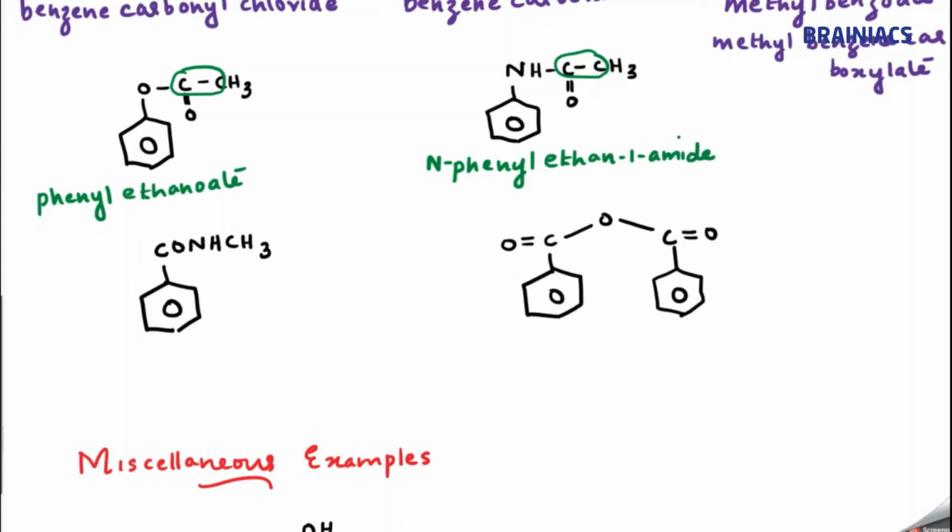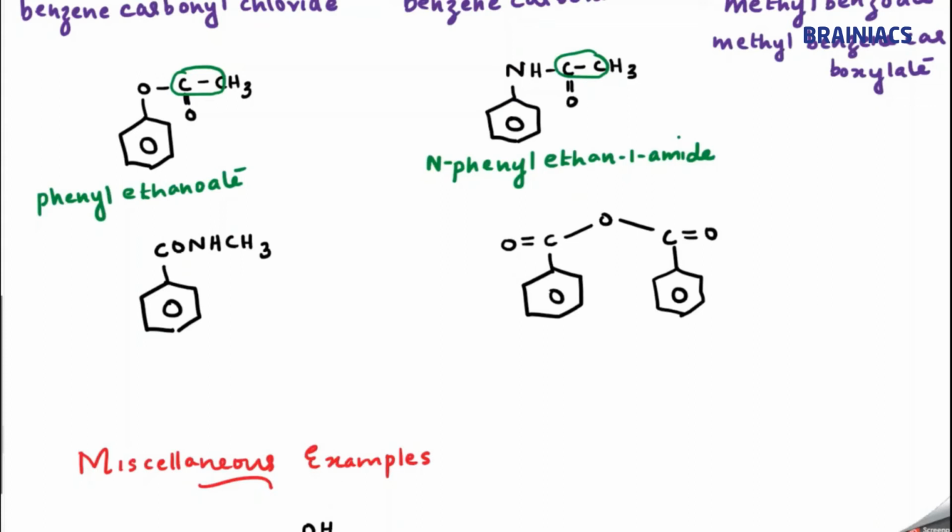So please, whenever a question is given, understand the base thing. CH3CONH2, what was that actually? Ethanamide. In that, one H is replaced by a phenyl ring, so it becomes N-phenyl ethanamide. If an ethyl group was there, we say N-ethyl ethanamide. So it keeps on changing. Okay. Now what about the next one?